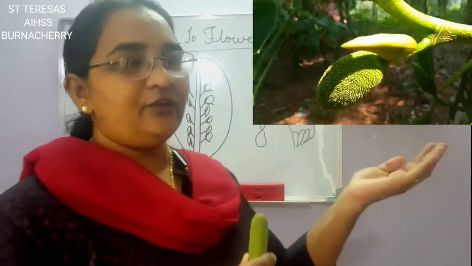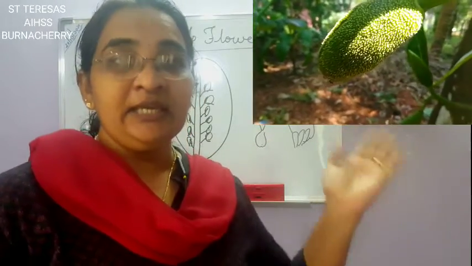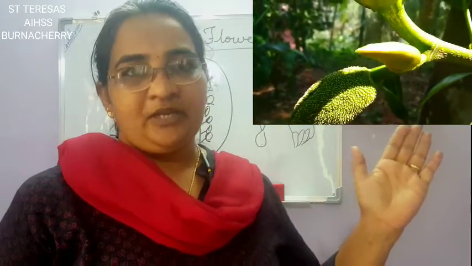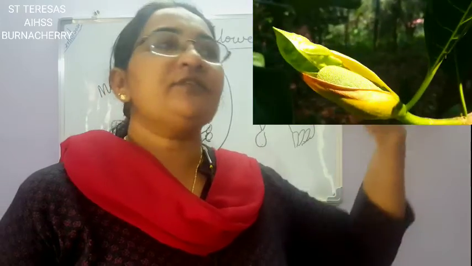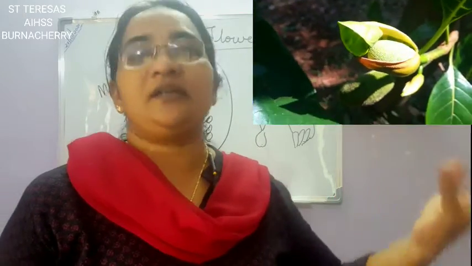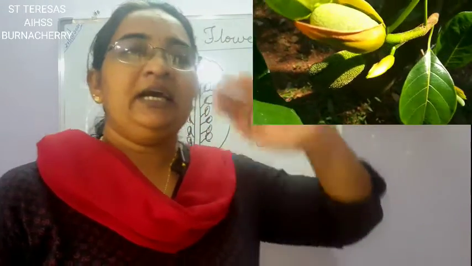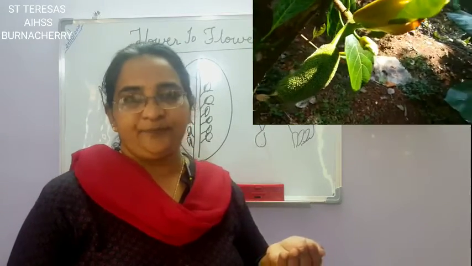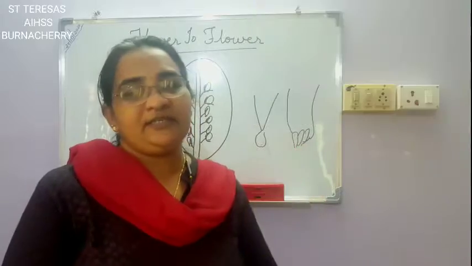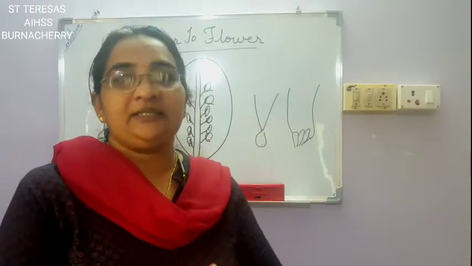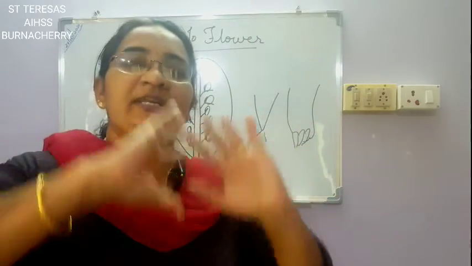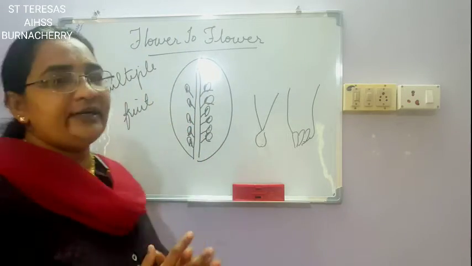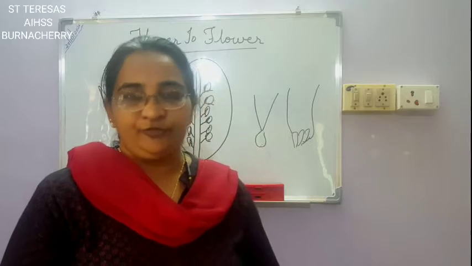In the female flower, if you look closely, you can see thousands and thousands of flowers on it. So what happens? All the flowers will turn into fruits, and then a common outer thick covering comes and covers it. So we feel it is one fruit, but it is many fruits joined together with a common covering. Such a type of fruit is called a multiple fruit.